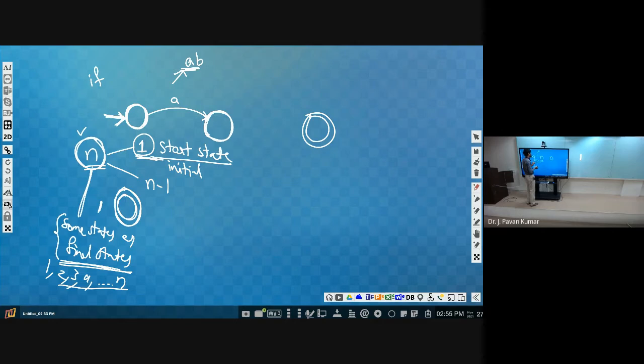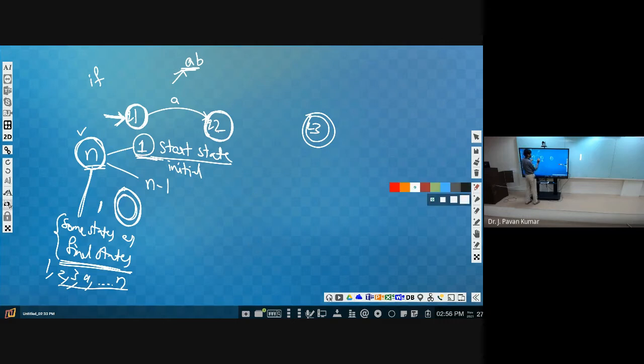Only one initial state we can have. So from here only we have to start always. So by reading A, we can reach this particular one. Let us name these as 1, 2, 3 like this, or Q1, Q2, Q3. What we will be denoting in general is Q0, Q1, Q2, Q3 like this. So same notation.